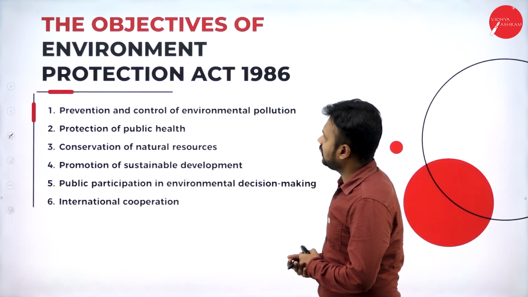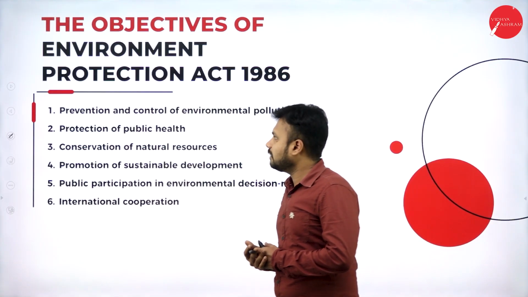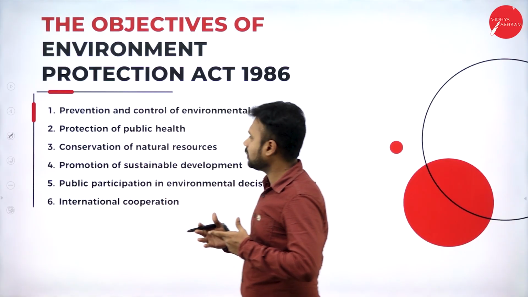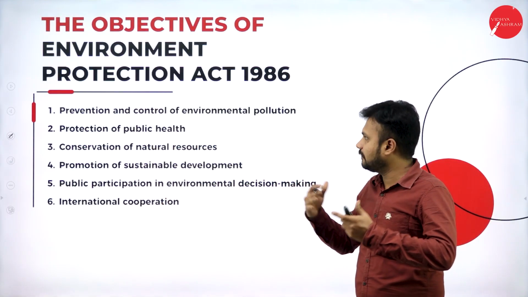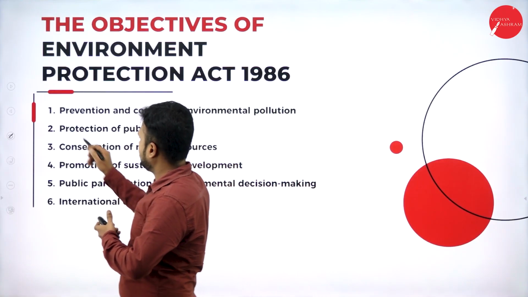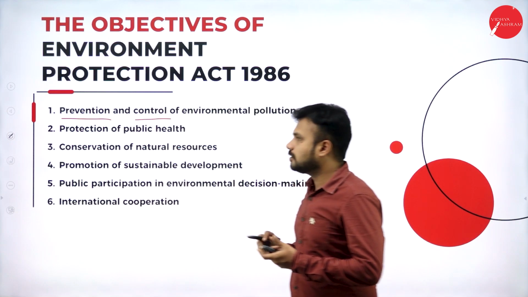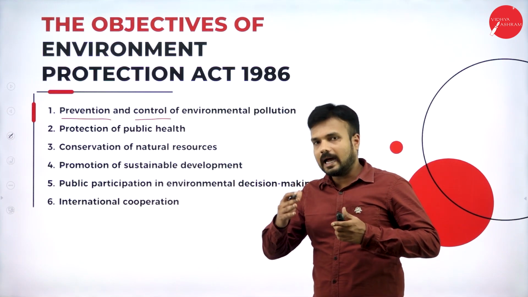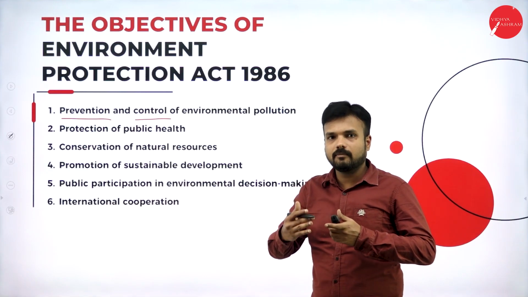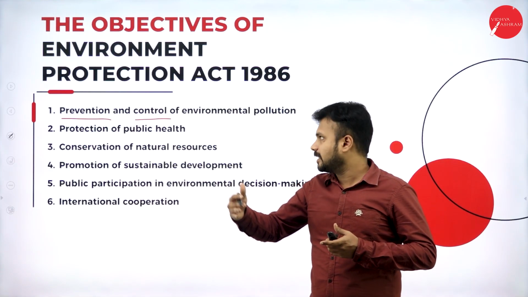The objectives of Environment Protection Act 1986. When it comes to the Environment Protection Act 1986, there are certain objectives of the act, which are to safeguard the environment for the future generation. Number one is prevention and control of environmental pollution. Here we are supposed to control environmental pollution. Not only controlling environmental pollution is important, but also preventing it is much more important.